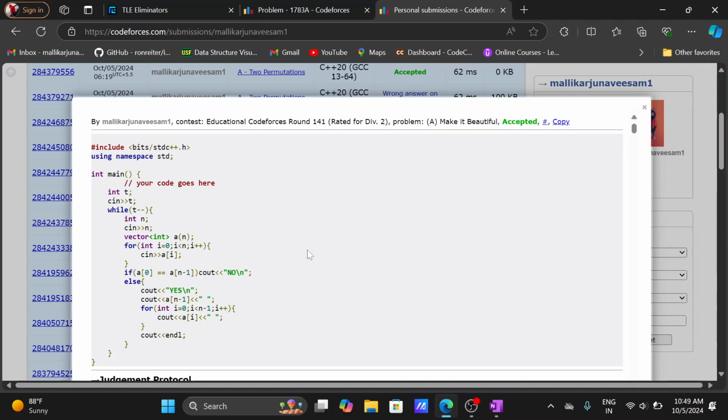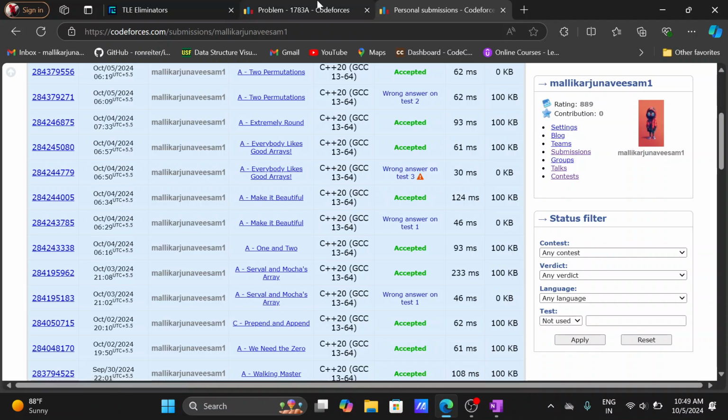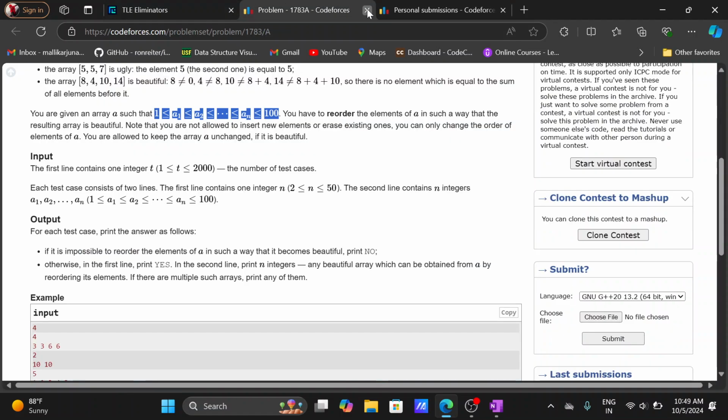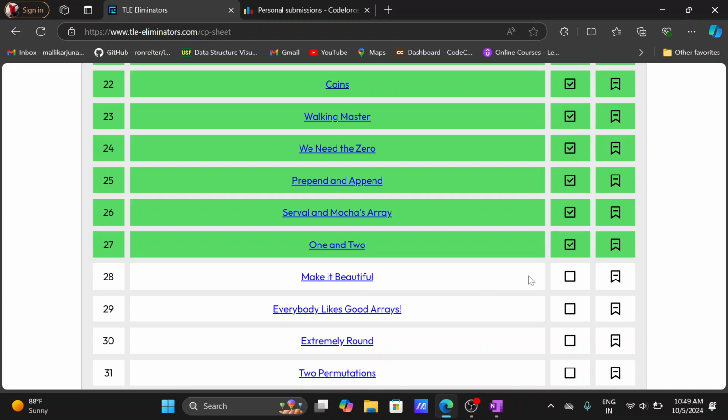So now the array is unsorted. Basically, we don't actually have to make the unsorted array. We have to print either yes or no. If it is yes, we have to print at least one possible way, which is why we are printing yes. That's all it's about. Hope you understand this one also.